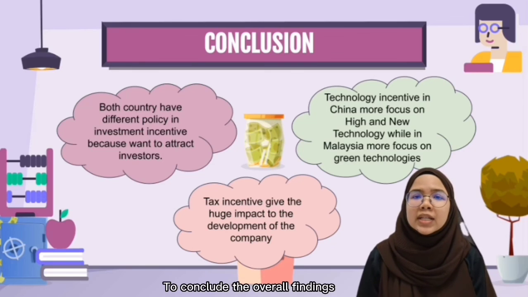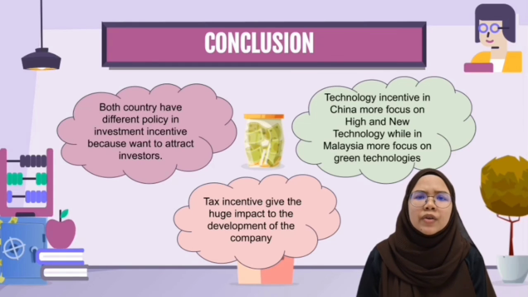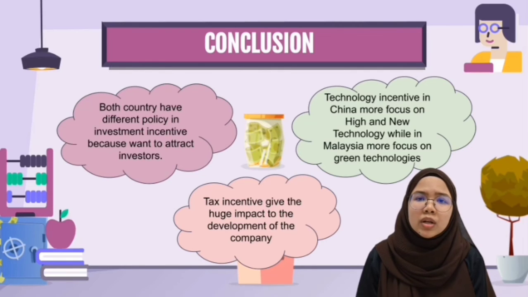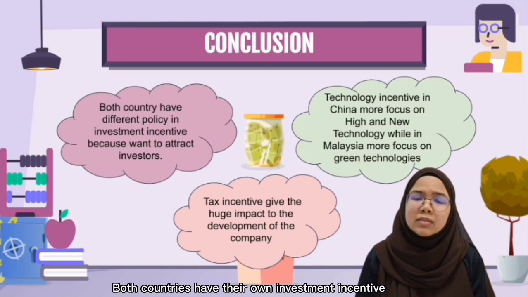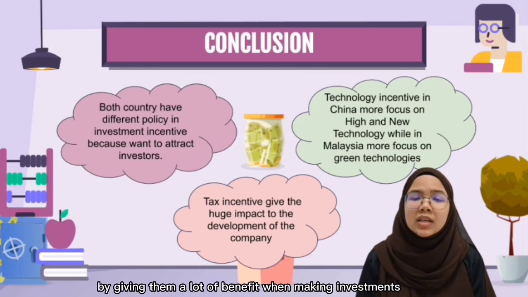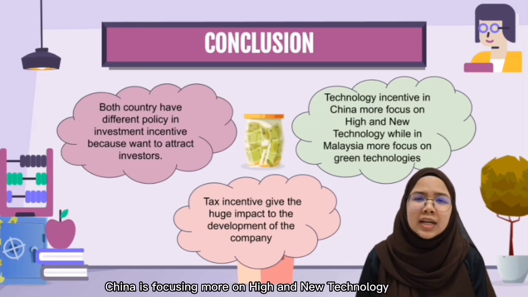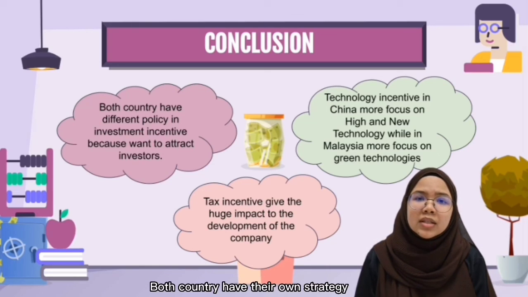To conclude the overall findings, Malaysia and China have different policies in applying their tax incentives. For investment incentive, China focuses more on domestic and foreign investment, while Malaysia focuses on pioneer status. Both countries have their own investment incentives to attract investors by giving them many benefits when making investments. Next, for technology incentive, China is focusing more on high and new technology, while Malaysia is focusing more on green technology. Both countries have their own strategy to achieve everyone's benefit.